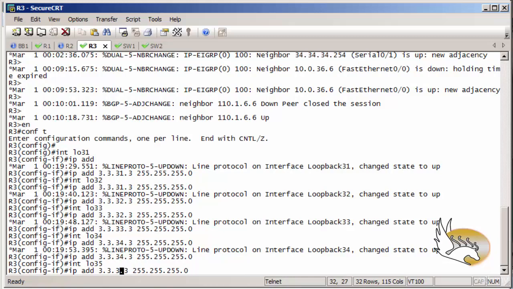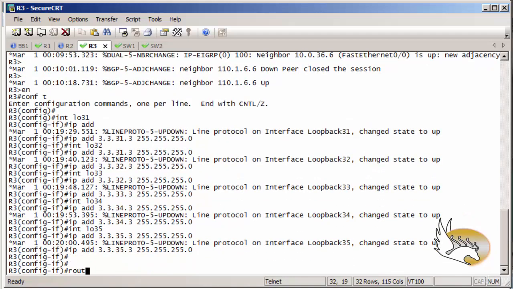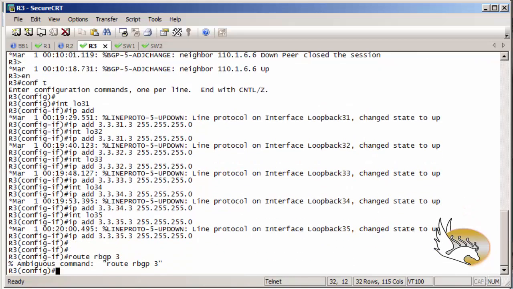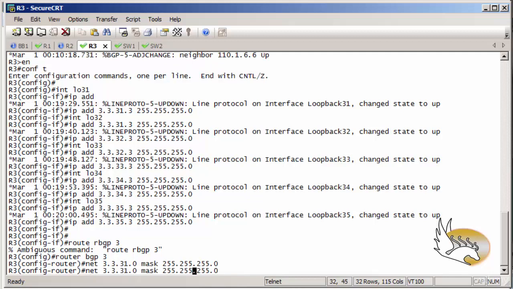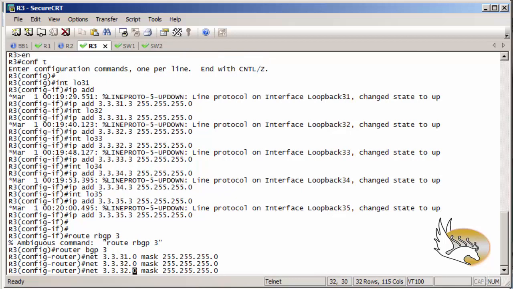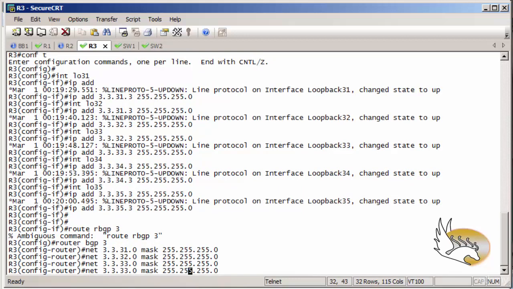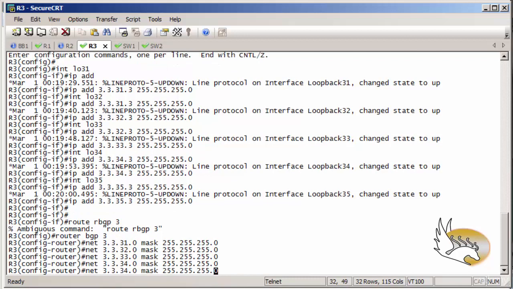So I have 5 loopback interfaces here. Under router BGP 3, I will advertise them to the BGP table with network 33.31.0, mask of 24 bits, 32, 33, 34, and 35.